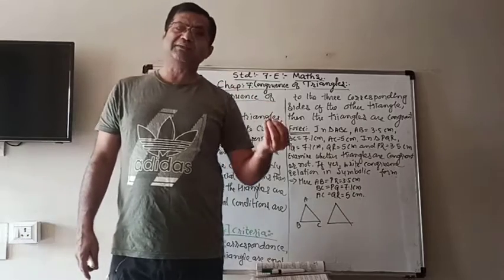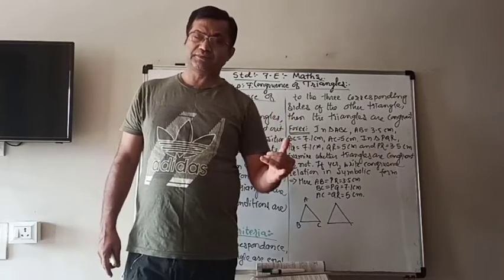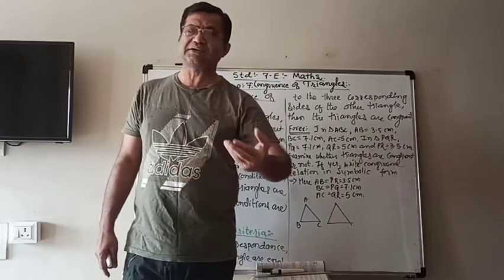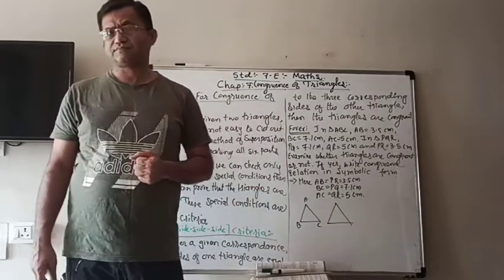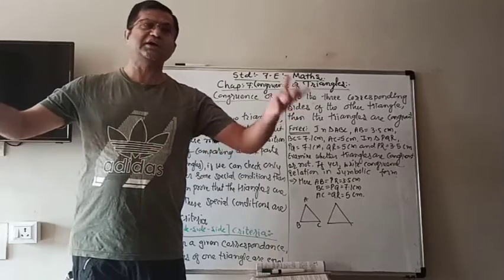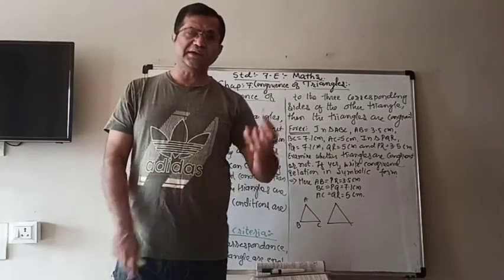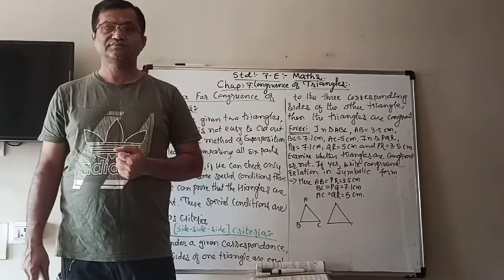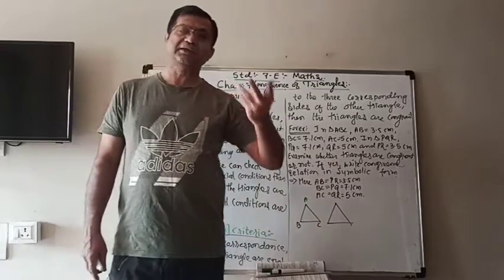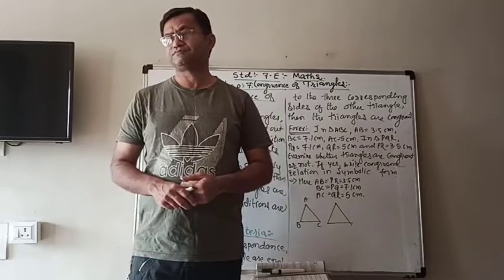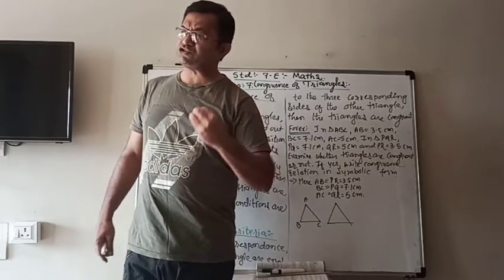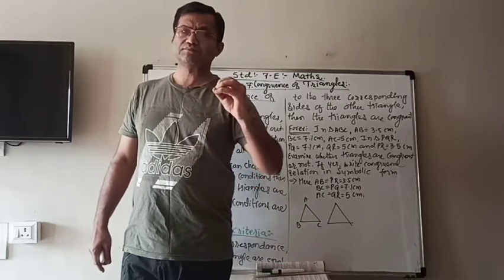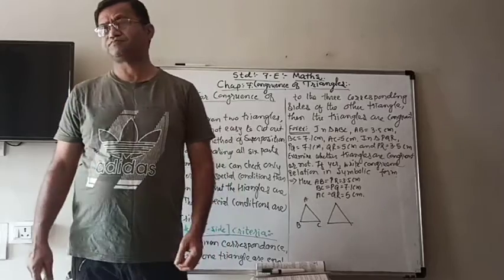But every time it is not easy to use the method of superposition by cutting the triangles, because triangles can be bigger, smaller, and if accurate cutting is not done, then the method of superposition can go wrong also. So in this situation, we are using some special conditions.